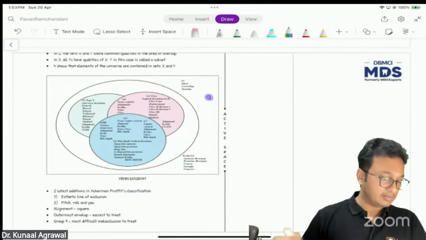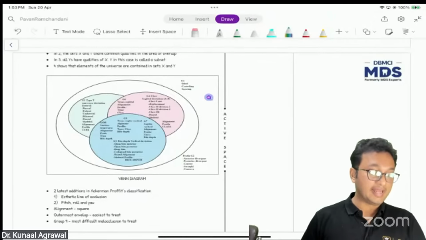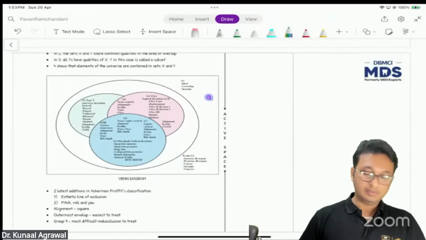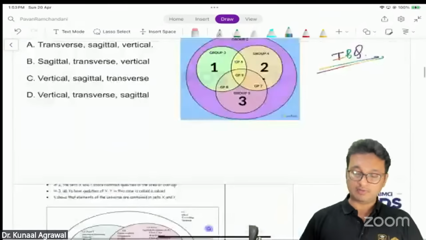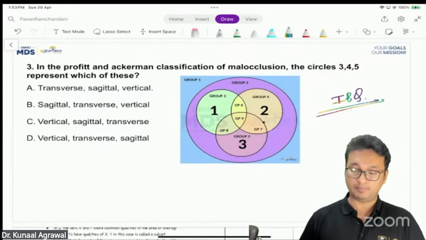Justin is saying another question was that the length of the lower face is measured in Harvard analysis using. It's not the length of the lower face. The question was asking the length of the mandible. I have that question also. I'll come to it later. So this particular question, improved version of beta, I couldn't recall. So I want you to help me out in framing that question properly.